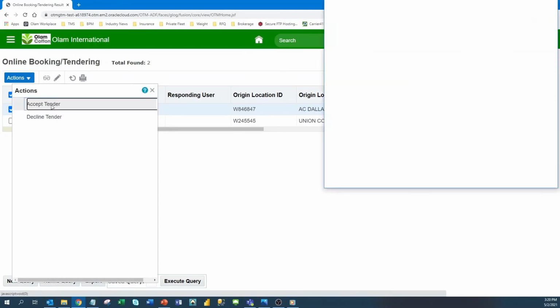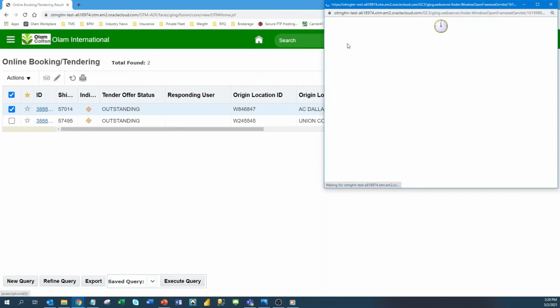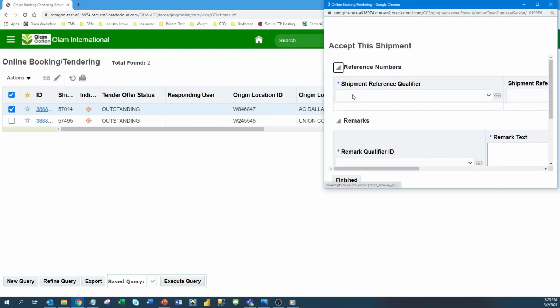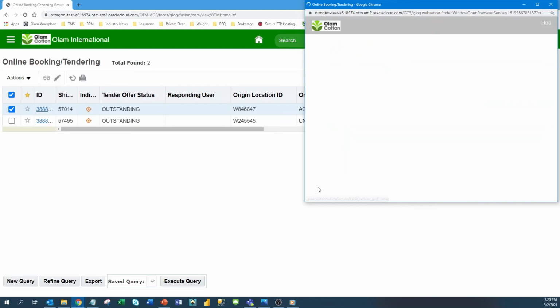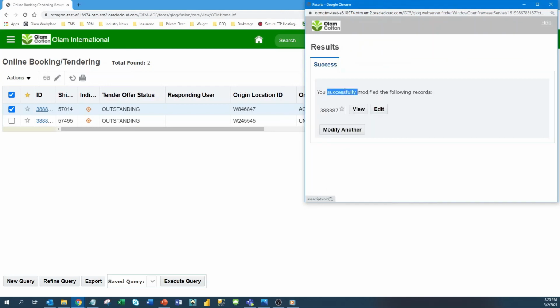A new Accept This Shipment window will pop up. Just simply click the Finish button at the bottom to complete the process. Nothing more needs to be done on this screen. The window shows that the tender record was successfully updated. You can now close the pop-up window.